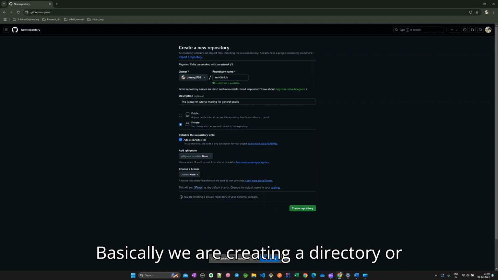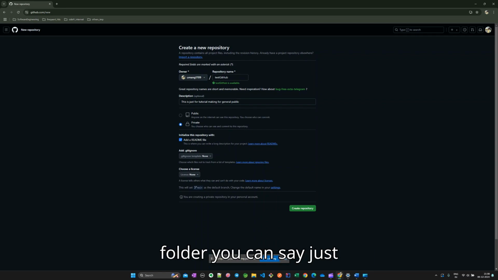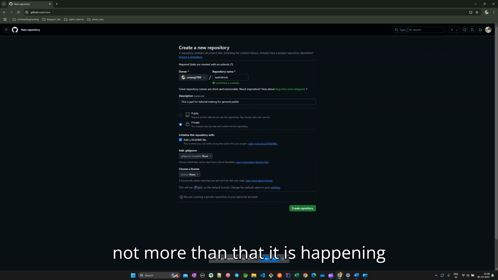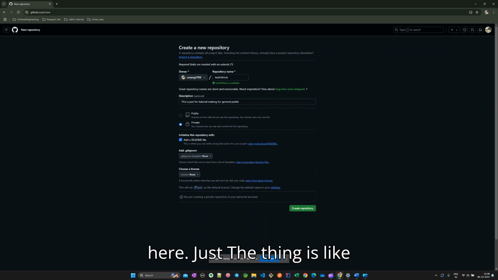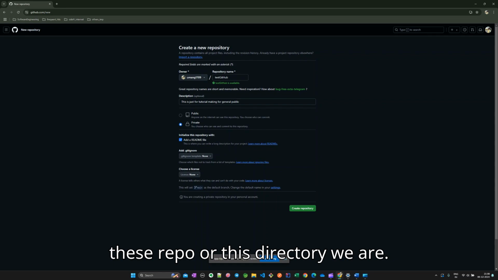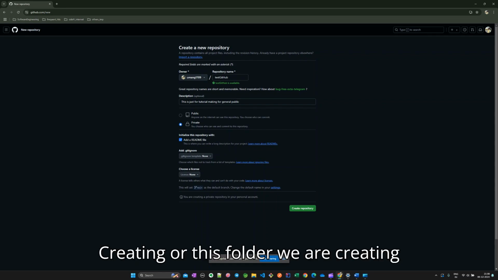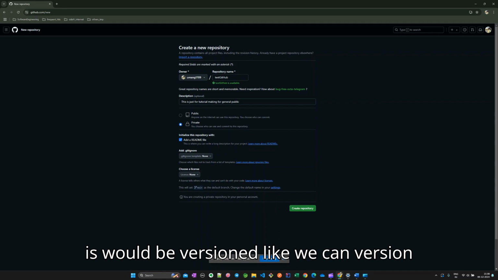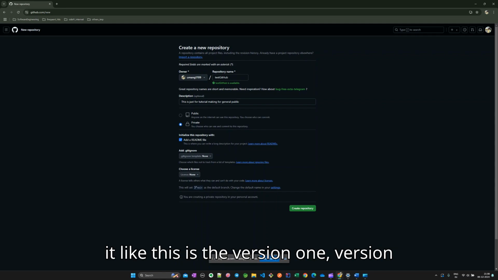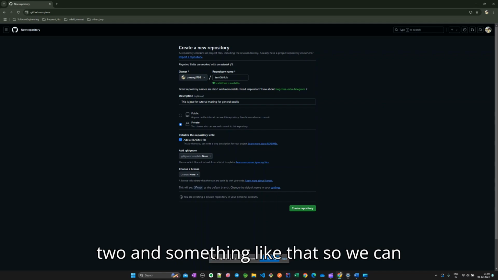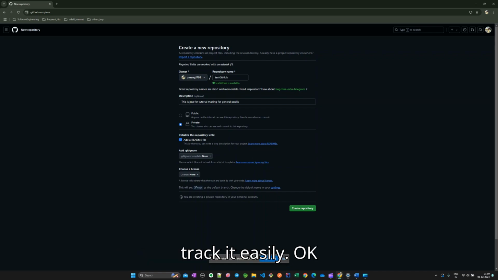Basically we are creating a directory or folder, you can say. Not more than that is happening here. The thing is, this repo or directory or folder we are creating would be versioned. We can version it like this is version 1, version 2, and something like that, so we can track it easily.